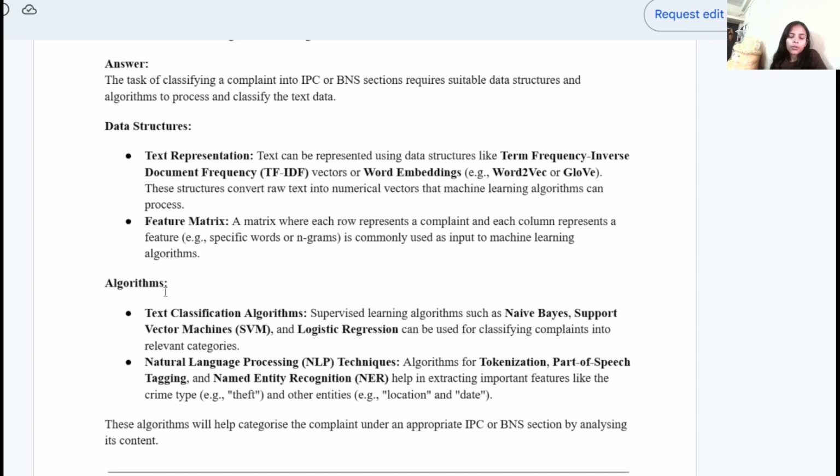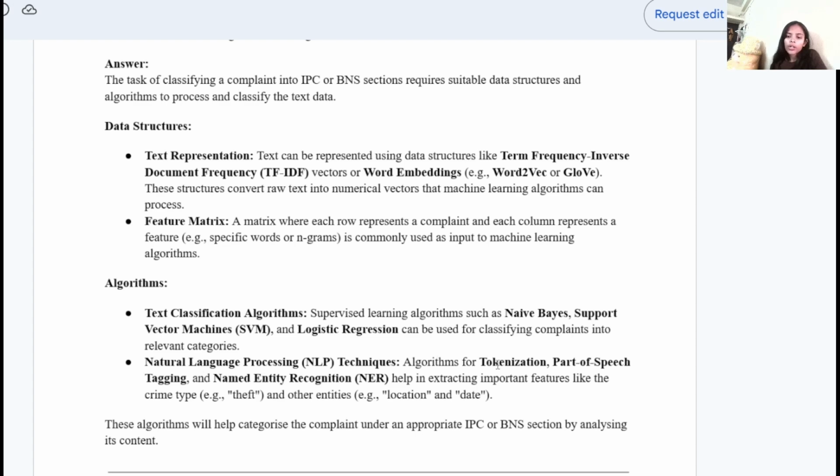Now second is the algorithm. So here there are some algorithms, like text classification algorithms. Here supervised learning algorithms such as naive Bayes, support vector machine, and logistic regression can be used for classifying complaints into relevant categories. Second is natural language processing techniques.